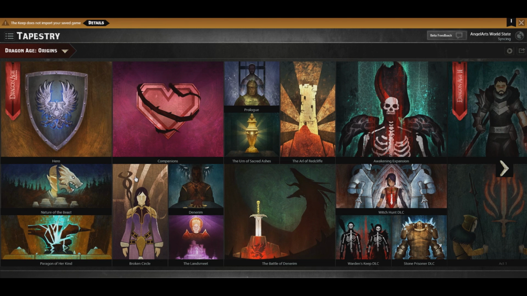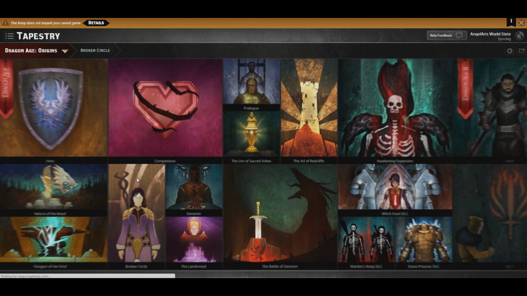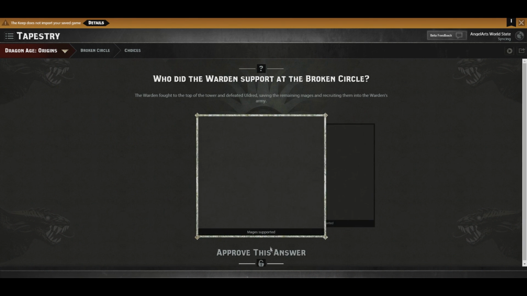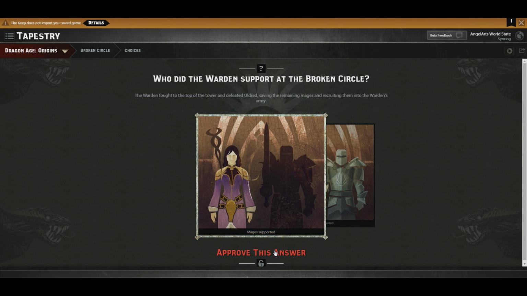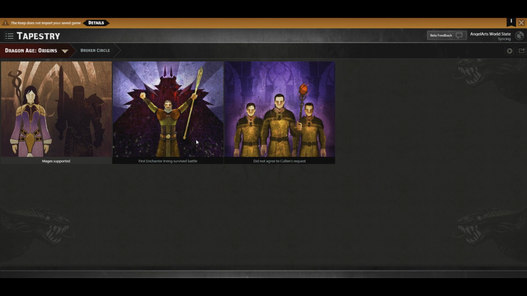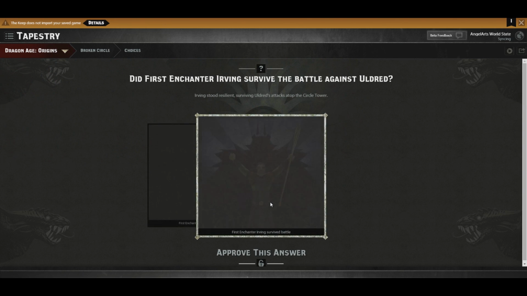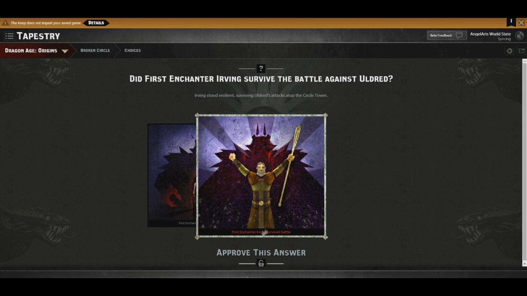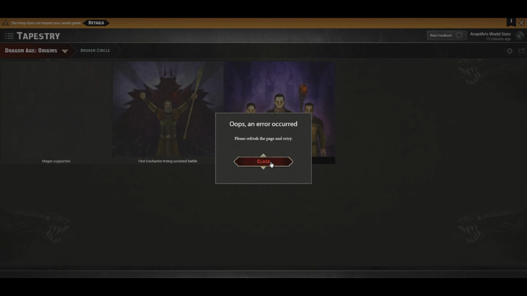Alright, now this brings us to the Broken Circle. Mages supported. Yes, I did. The Warden fought to the top of the tower, defeated Aldred, saving the remaining mages and recruiting them into the Warden's army. First Enchanter Irving survived the battle. Yes, he did. I guess it's possible for the First Enchanter to die. Irving stood resilient, surviving Aldred's attacks atop the Circle Tower.